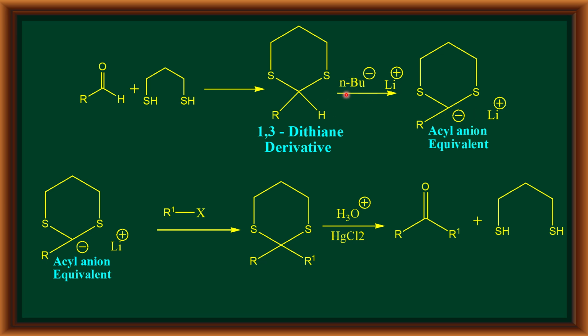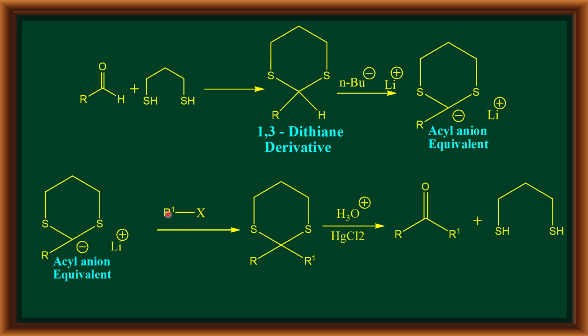The removal of the proton from here results in the formation of the acyl anion equivalent. This is actually the carbonyl carbon where we could not generate negative charge, but after converting it into the 1,3-dithiane derivative, it is possible to remove the proton from here to generate the acyl anion equivalent.